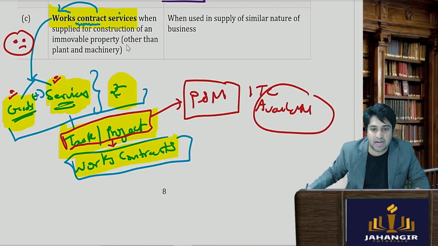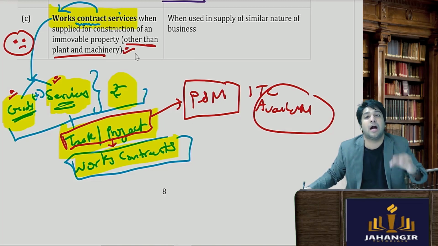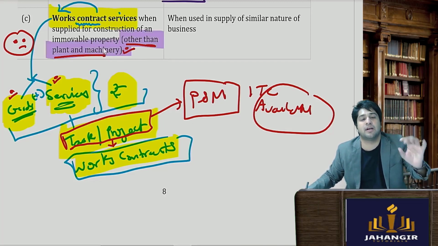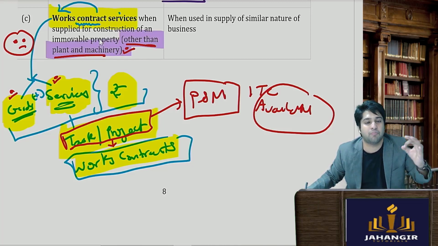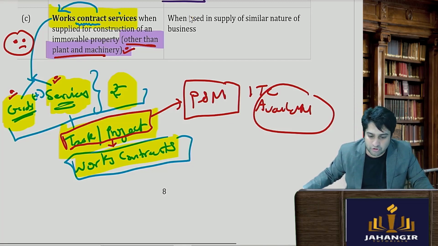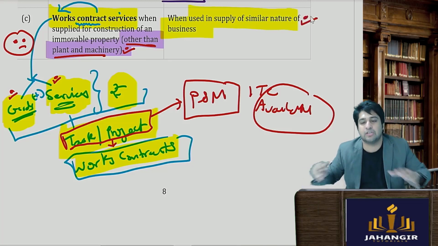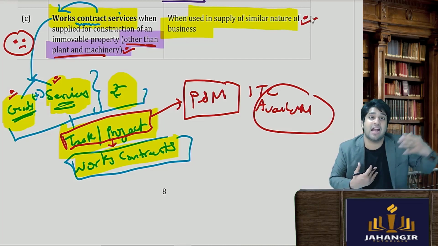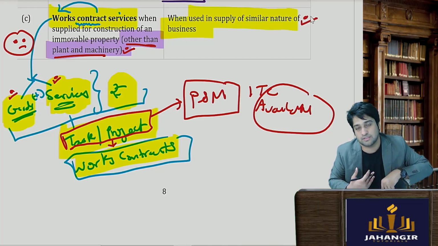So here, other than plant and machinery, meaning on plant and machinery ITC is available. Very very important, please note it down. So works contract for setting up, installing, constructing your plant and machinery, ITC is available. Next, if it is used in the similar nature of business, then ITC is available. This is always constant. If I am in the business of works contract services and I procure works contract services from someone else, ITC is available.